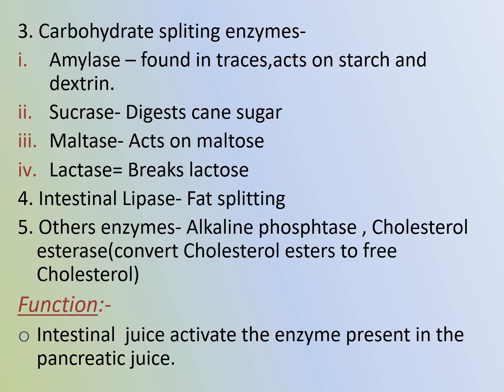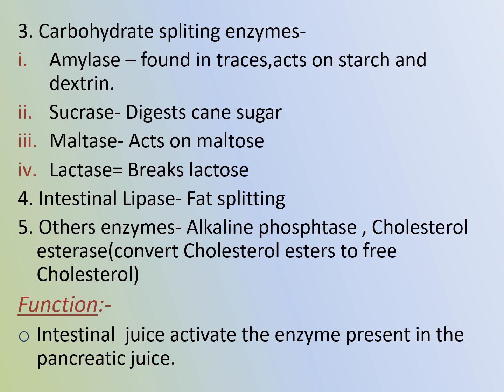Fourth, intestinal lipase, it is the fat splitting enzyme, so it helps in the digestion of the fat. Fifth, the other enzymes, alkaline phosphatase and cholesterol esterase, which converts cholesterol ester to the free cholesterol.